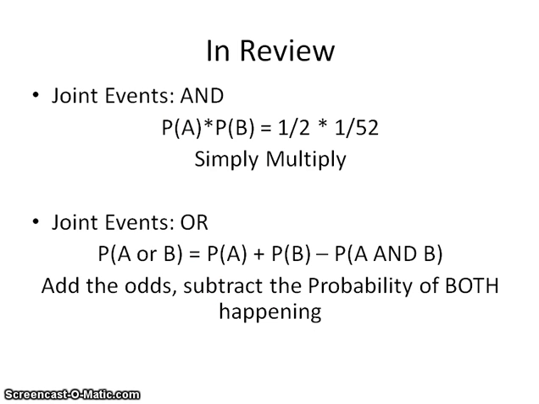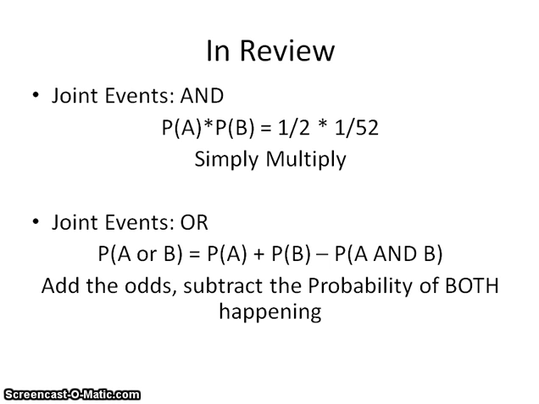Alright, so in our review, the joint events using the phrase AND is just the probability of A times the probability of B. So for example, we did 1/2 times 1 out of 52. That's a coin and a deck of cards. We simply just multiply them. It's pretty easy. It's across the top, across the bottom. We figure it out. If we can reduce it, awesome, we do it. If not, we just leave it as it is.